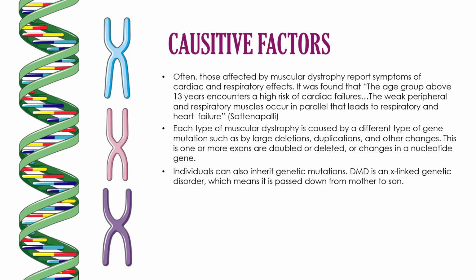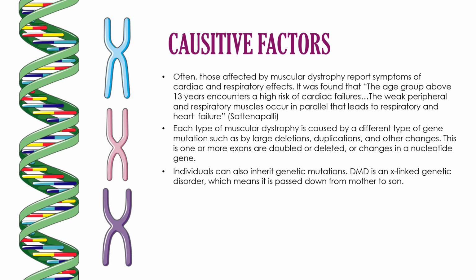Often, those affected by muscular dystrophy report symptoms of cardiac and respiratory effects. It was found that the age group above 13 years encounters a high risk of cardiac failures. The weak peripheral and respiratory muscles occur in parallel, which leads to respiratory and heart failure.